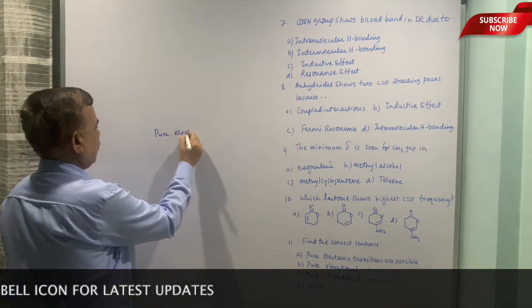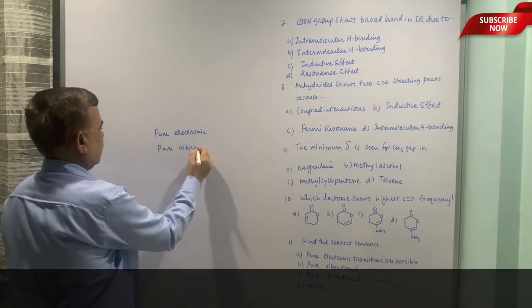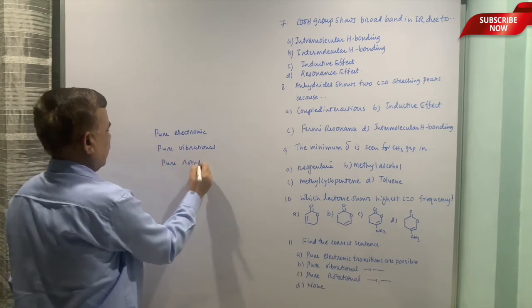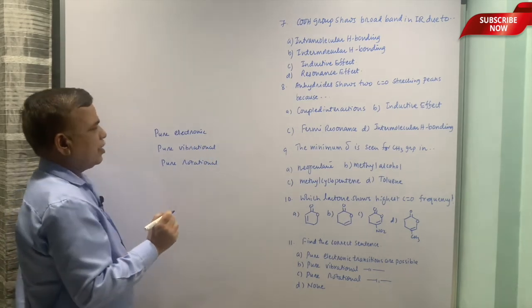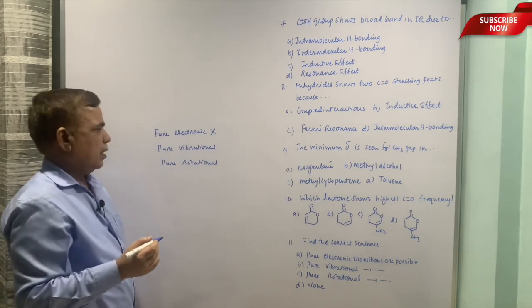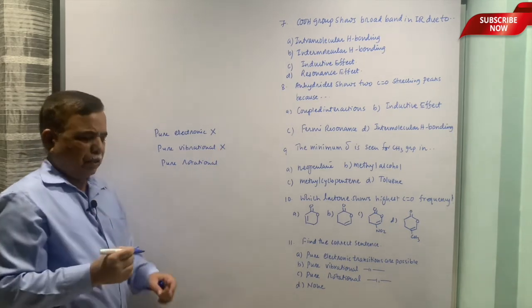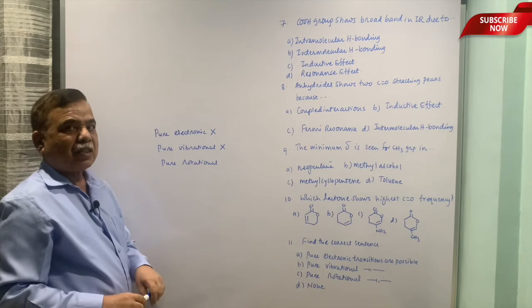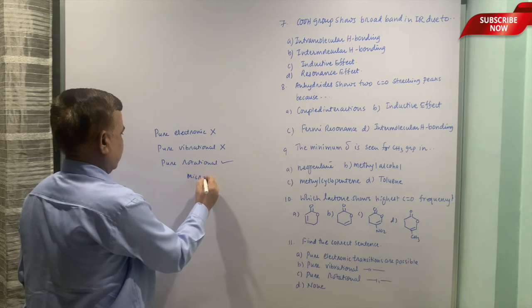Okay. Find the correct sentence: pure electronic, pure vibrational, pure rotational. Now, we are talking about the transitions. Pure electronic is not possible because it is always associated with vibrational and rotational. Vibrational is also not possible because, although the energy is less, that energy is sufficient to bring about rotational transitions. Along with this, it is possible with microwaves.